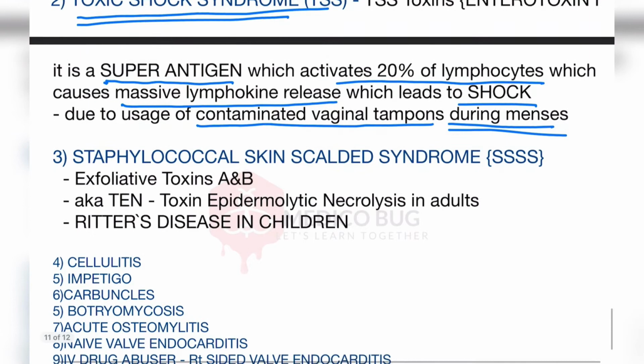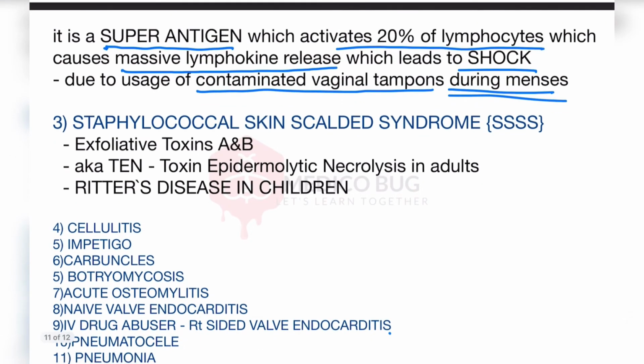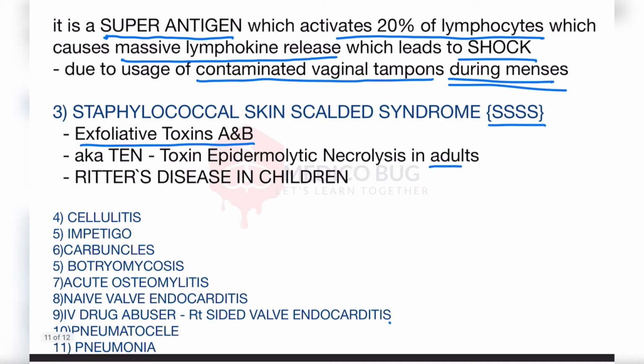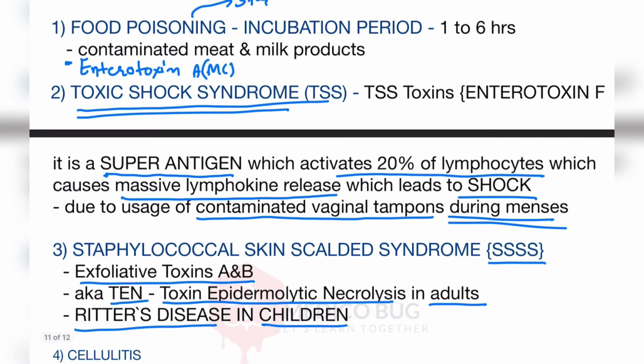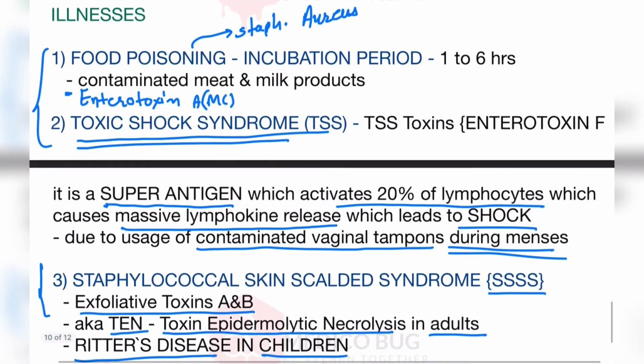Now, staphylococcal scalded skin syndrome, also called SSSS. The specific toxin is exfoliative toxin A and B. This causes SSSS. In adults, it is called toxic epidermal necrolysis, or TEN. And in children, it is called Ritter's disease. So this was about staphylococcal scalded skin syndrome. So these three are toxin mediated illnesses caused by Staph aureus.